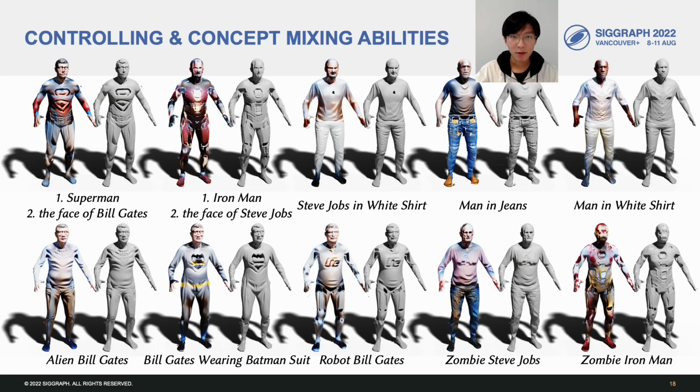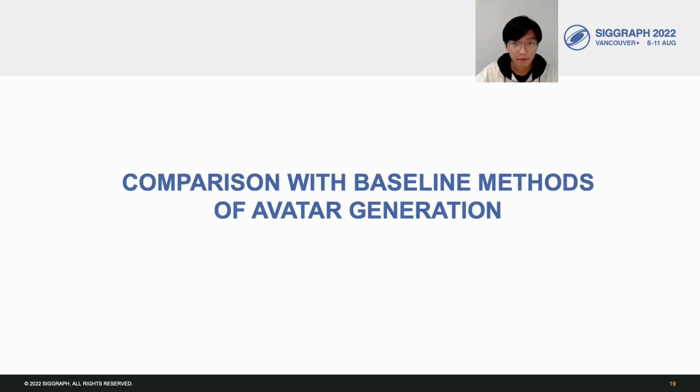Besides text descriptions of celebrities, fictional characters, or professions, we also experiment with the controlling and concept mixing ability of AvatarCLIP. For example, instead of the iconic black shirt of Steve Jobs, we can make him wear a white shirt by inputting "Steve Jobs in white shirt." Moreover, we can mix fictional concepts like alien or zombie with celebrities, which can give interesting results.